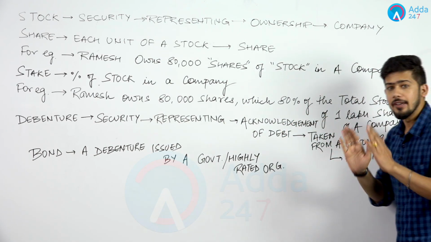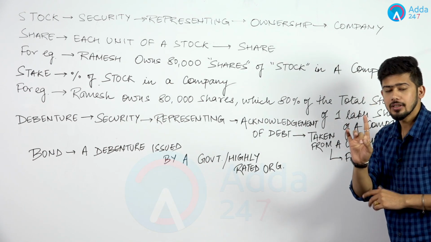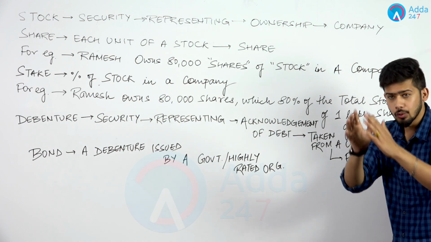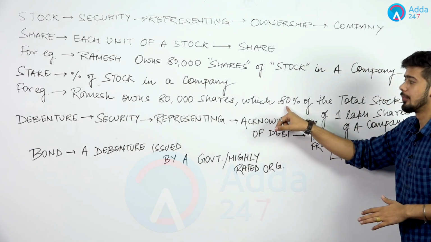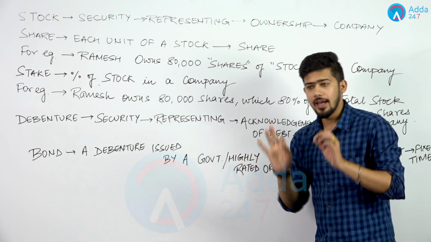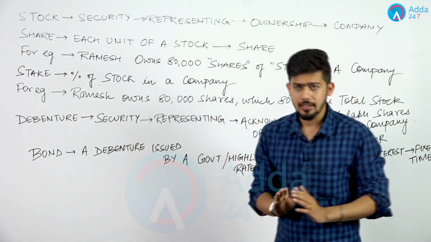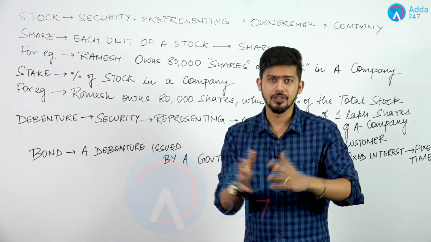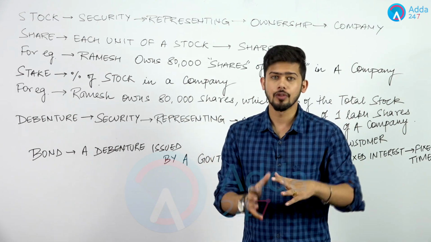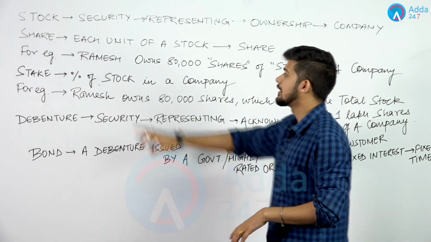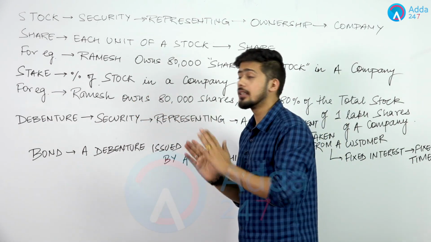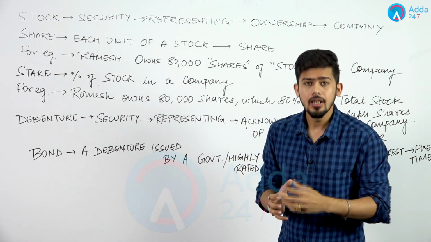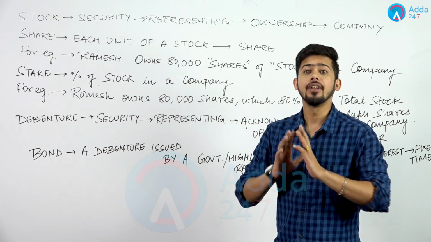For example, if in a company we have 1 lakh shares and I own 80,000. So what is the percentage of the total stock? It is 80% because I own 80,000. So whenever we take up shares, the smallest unit is a share. The total number of shares is a stock, and the percentage of the total stock is called a stake. Then these three terms are equity instruments because here you generate capital by offering shares.